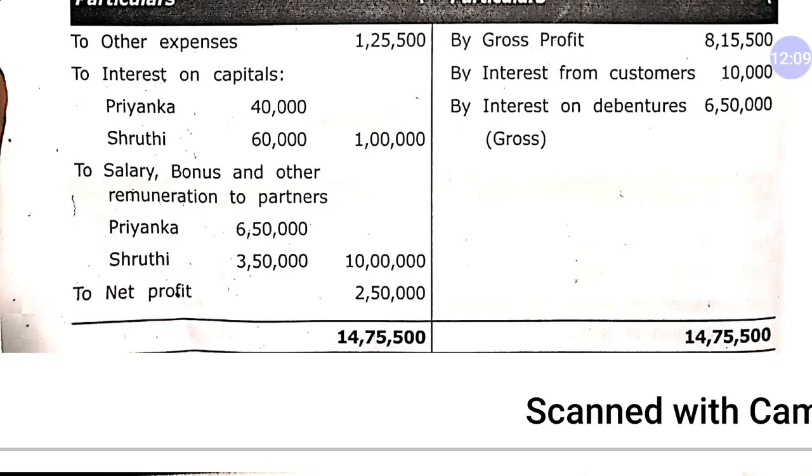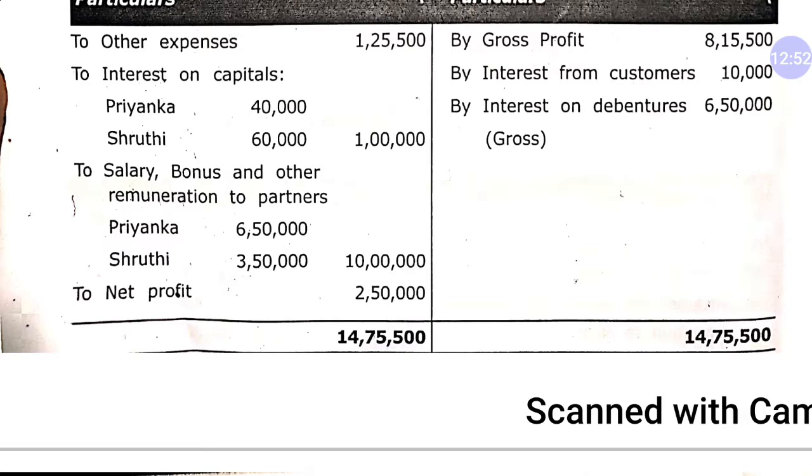So my dear student, we will apply a shortcut to get what amount of interest on capital is disallowed. For this purpose, you will have to apply a formula: interest on capital given in P&L multiplied by the difference between the rate given and the rate allowed, upon the rate applied. In case of Priyanka, the interest on capital in P&L is 40,000, multiplied by the difference between the rate of interest on capital given in the partnership deed and the rate according to IT.